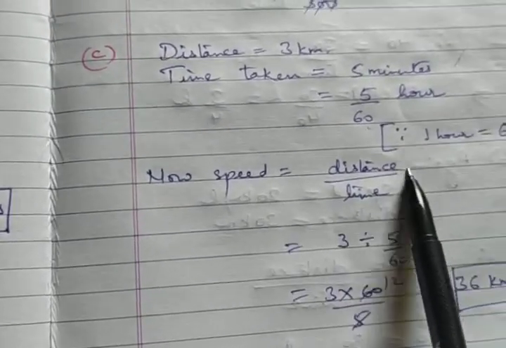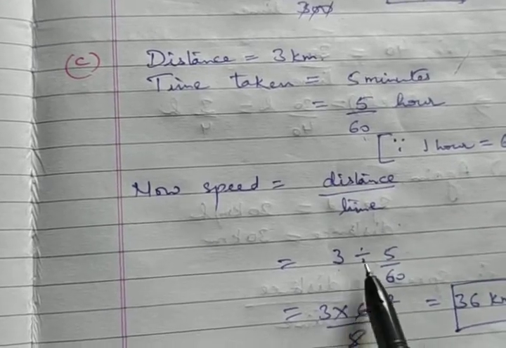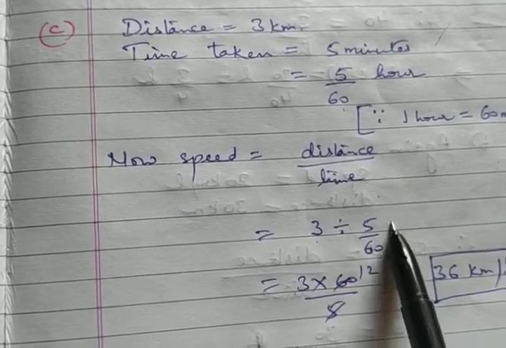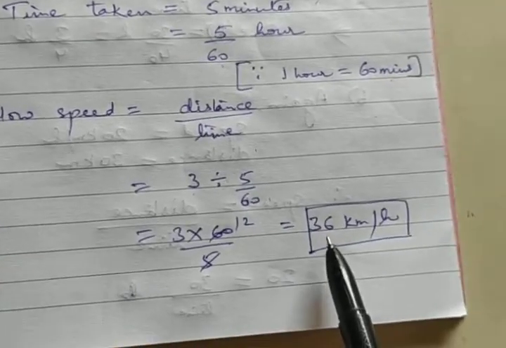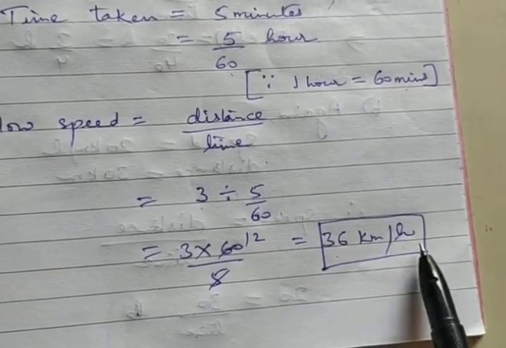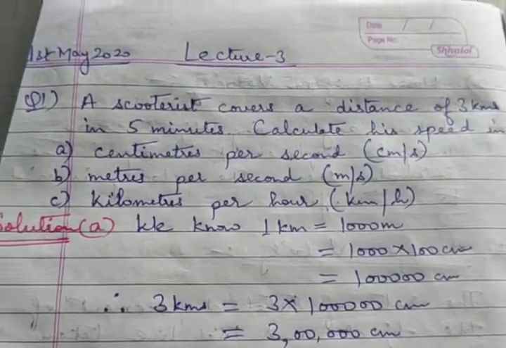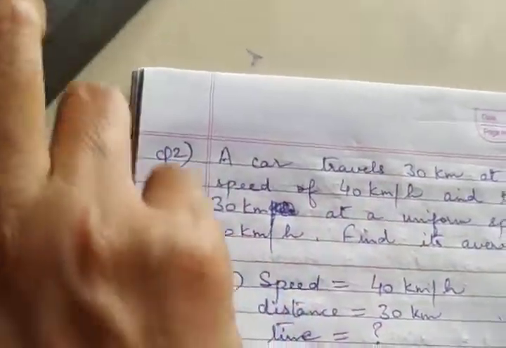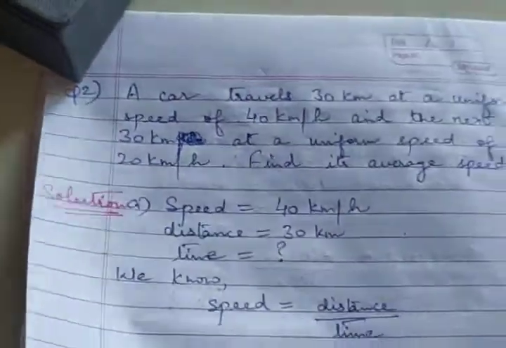Now speed is equal to distance upon time. So distance I have divided by time, and as it was a fraction, I have written it like this. That gives you 36 kilometers per hour. So it is nothing very difficult, only simple conversions of different units which you have already learnt in your mathematics. Now let's see question number 2.